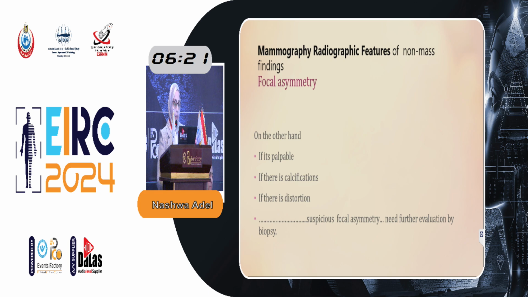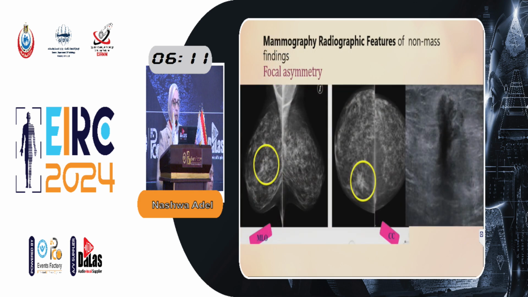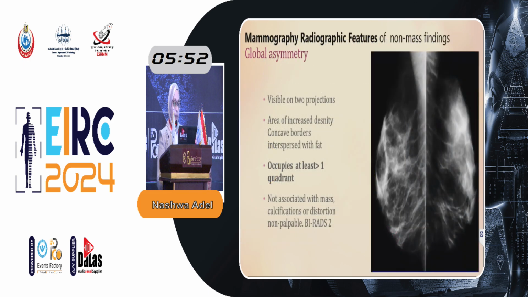But if the focal asymmetry, on the other hand, is palpable and with calcification, distortion, and internal vascularity, suspicious focal asymmetry will need biopsy. And here is an example with a focal asymmetry noted at the lower outer quadrant of the right breast, with the ultrasound showing an irregular hypoechoic non-mass lesion with posterior acoustic shadowing and desmoplastic reaction. Biopsy was done showing invasive ductal carcinoma.